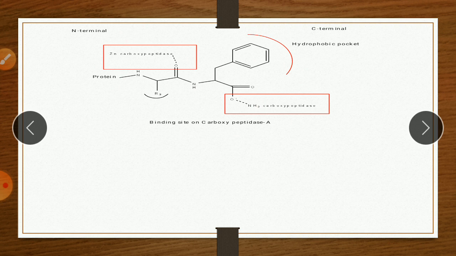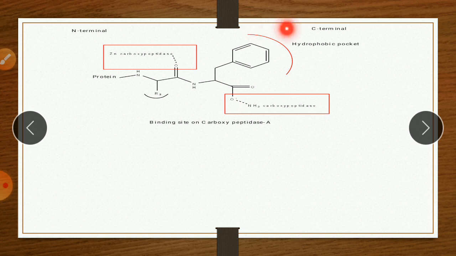The first binding site is negatively charged carboxylate terminus of amino acid of substrate bind to positively charged arginine present in enzyme. So first binding site is this. So it is a substrate for carboxypeptidase enzyme. So substrate is the protein or peptide. So the carboxylate group of protein is bind with the NH2 group of arginine of carboxypeptidase enzyme. So it is the first binding site.